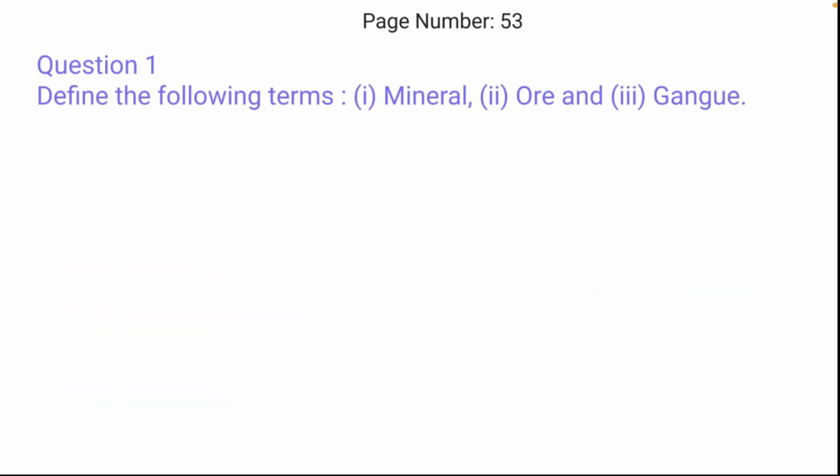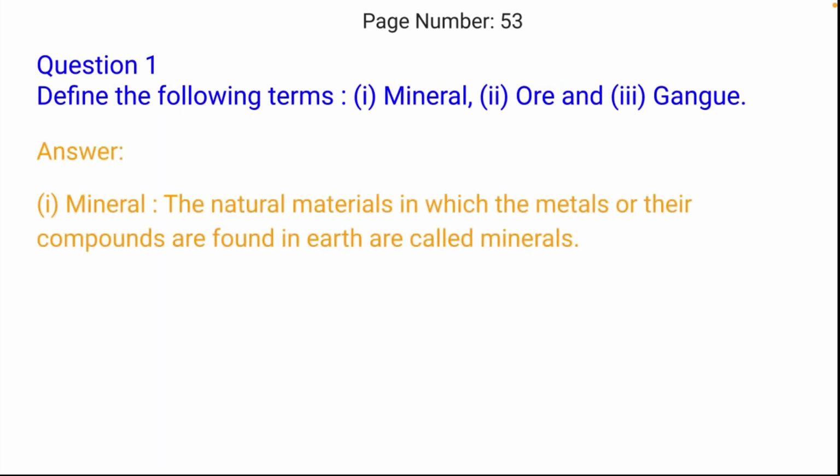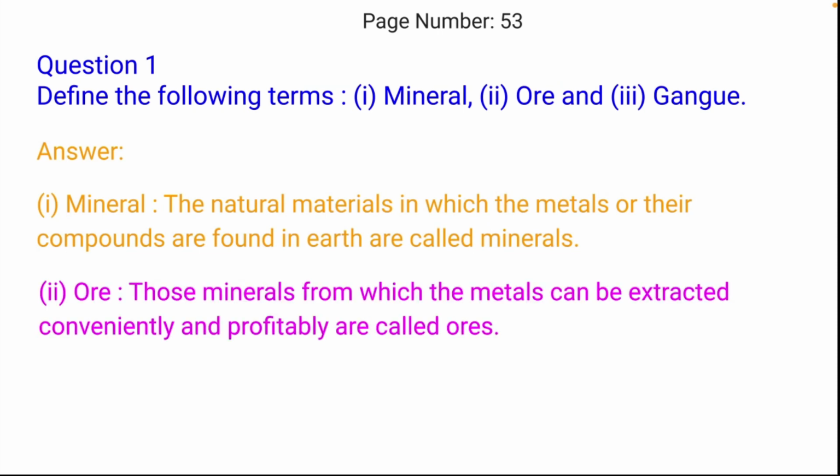Next we will discuss from page number 53. Question is, define the terms mineral, ore and gangue. First one is mineral. The natural materials in which the metals or their compounds are found in earth are called minerals.